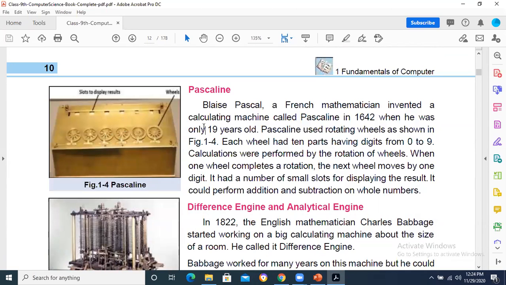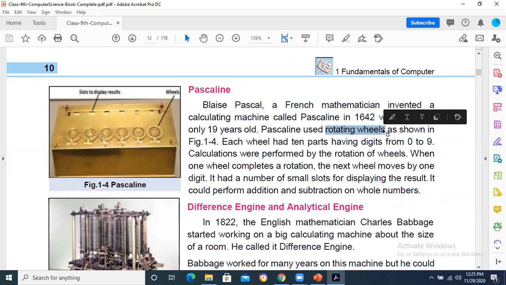Now come towards Blaise Pascal's device. It was another device, and the mechanism was rotating wheels. He was a French mathematician, so he belongs to France. In 1642 he invented the rotating wheels mechanism.